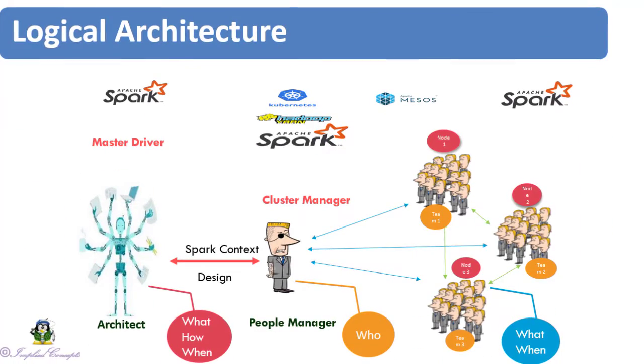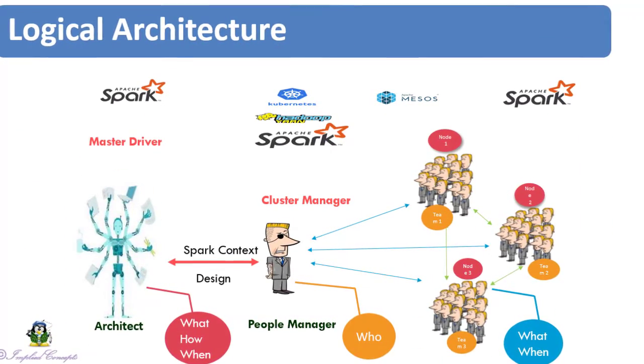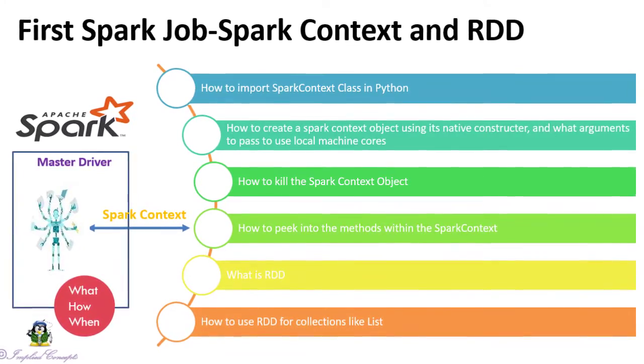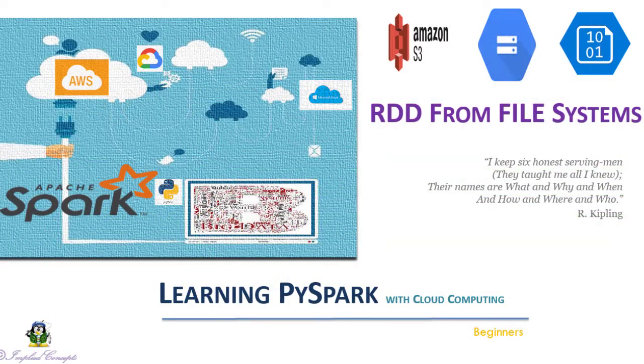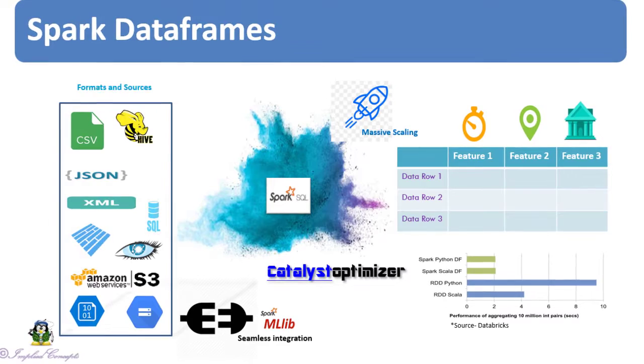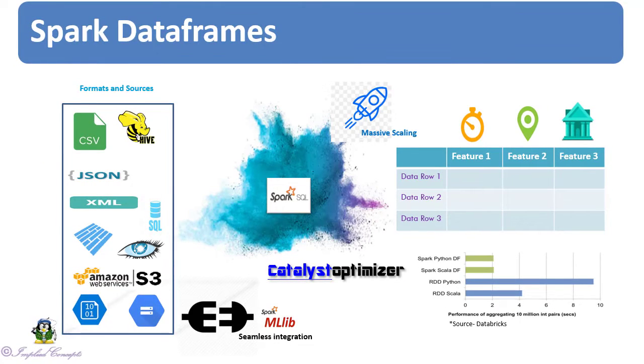You will learn about the Spark logical architecture, what is master driver, cluster manager and nodes. We will learn about Spark context as an entry point to Spark jobs. We will look into RDD file systems, Amazon S3, Azure WASB, GCP's cloud storage, and local file systems. We will learn about Spark data frames and Catalyst Optimizer.